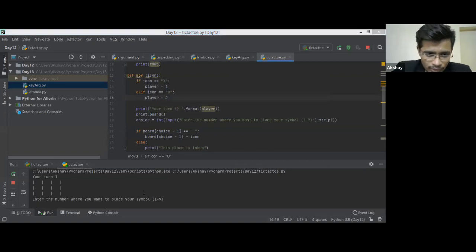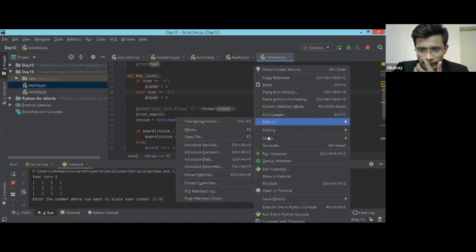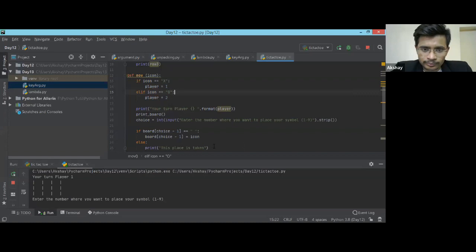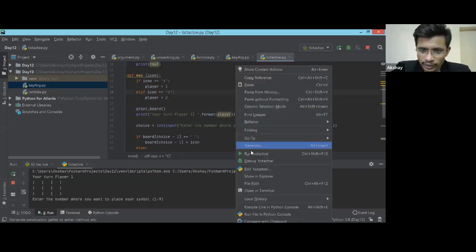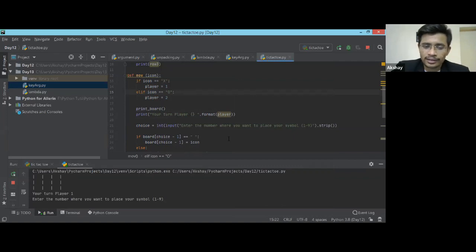Okay, I haven't printed the player. Your turn, player. Now it will print the right output for me. Or I can print the board first, and then tell the user that it's their turn. That would be better. There will always be improvements that you can do in your code. Just revisit, and every time you will find something new that can be done.